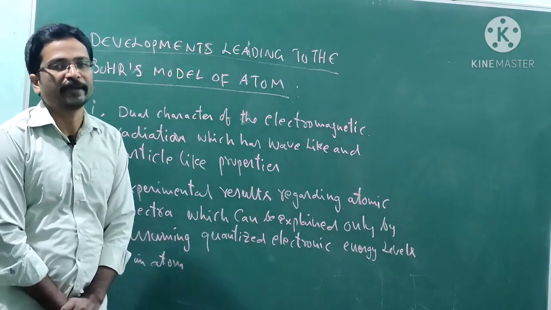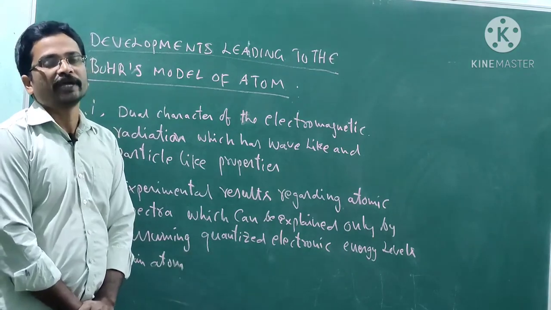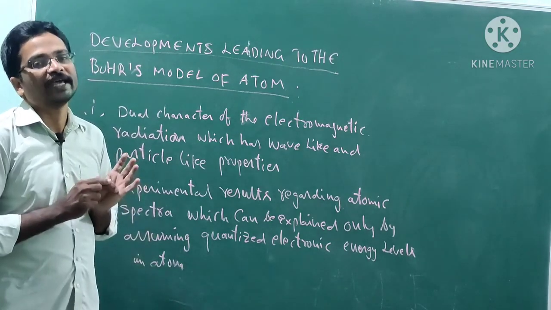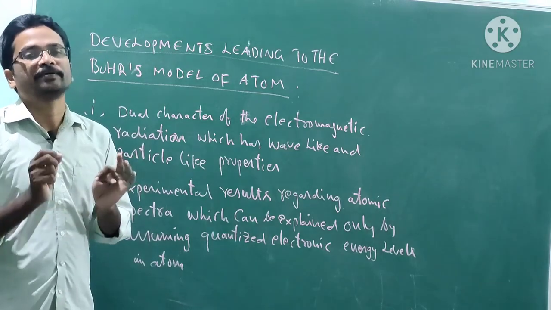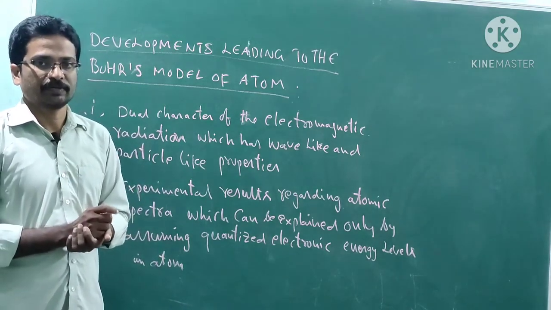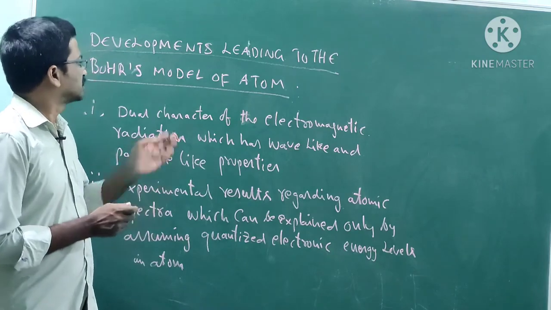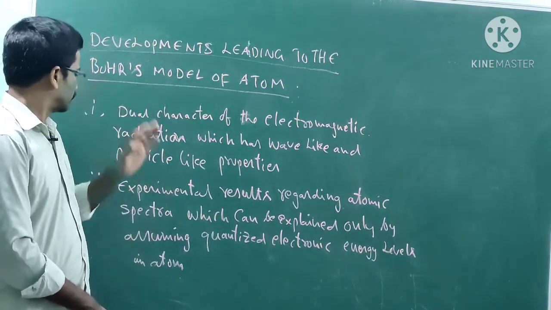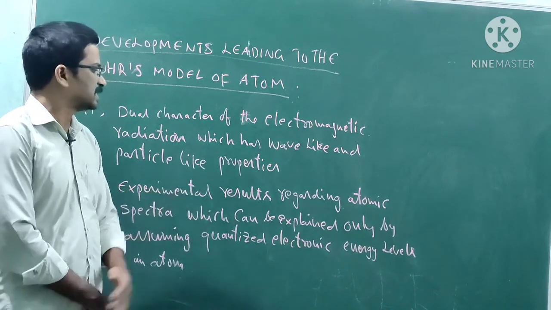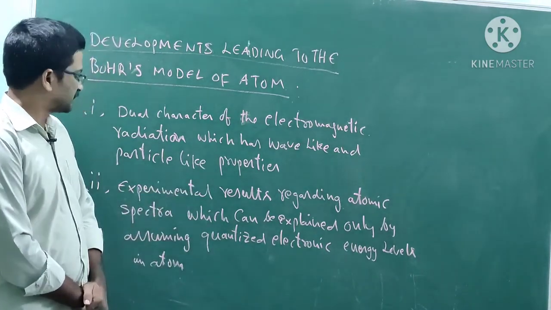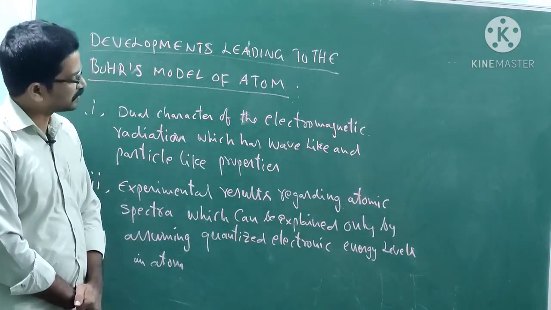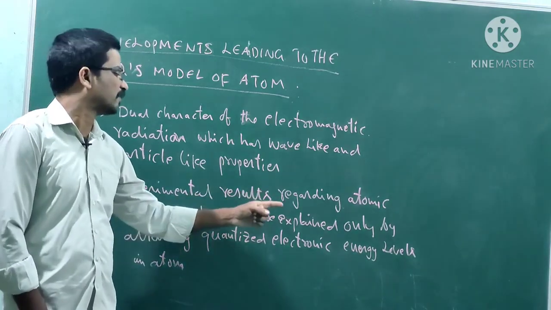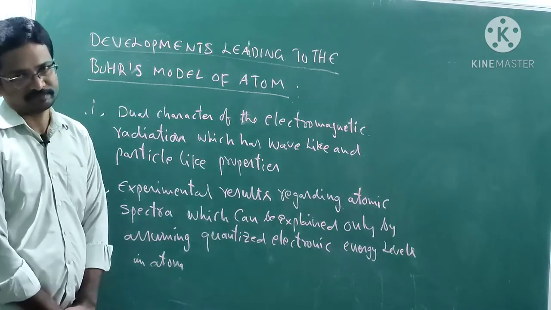This is one which helped the development of the Bohr model, and also experimental results regarding atomic spectra, which can be explained only by assuming quantized electronic energy levels of an atom.